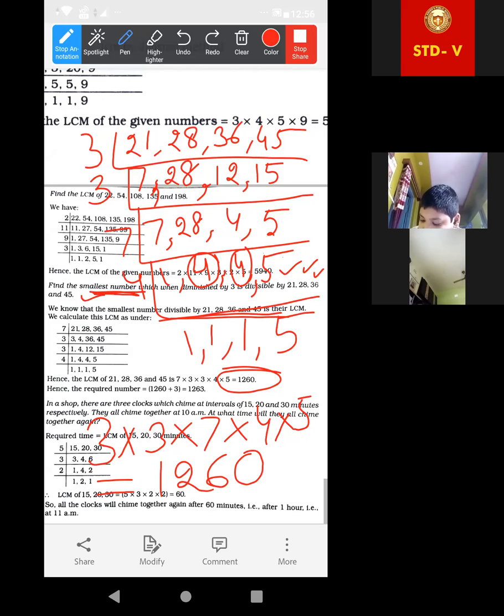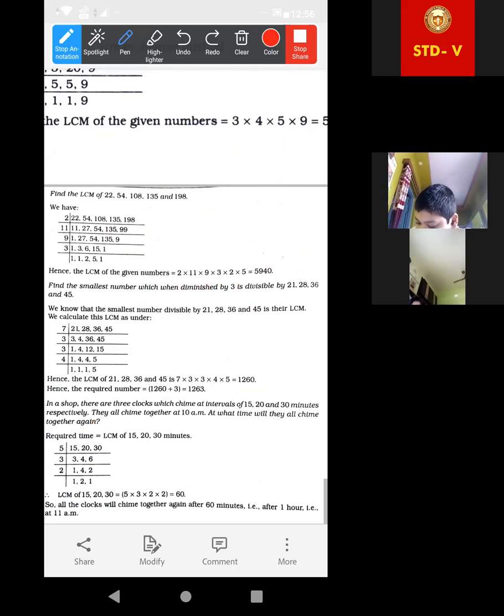This third question I am doing: find the smallest number which when diminished by 3 is divisible by all these 4 numbers. I told you to give some space to write the question later. Right now, no need to write the question.